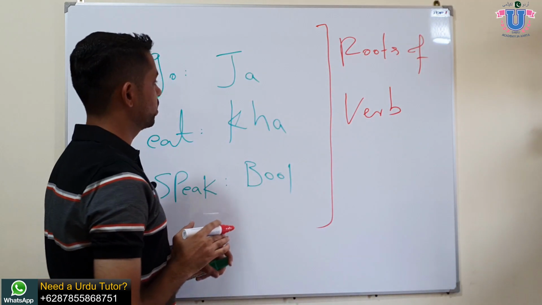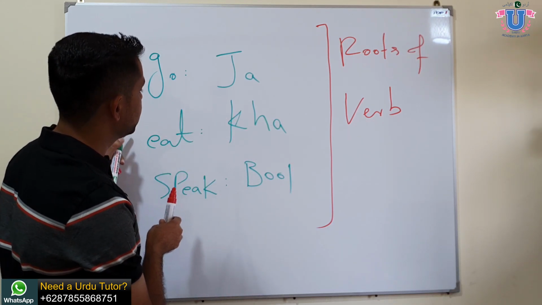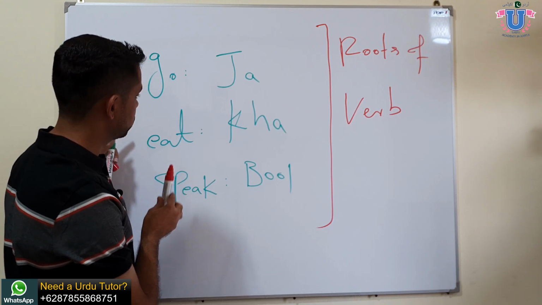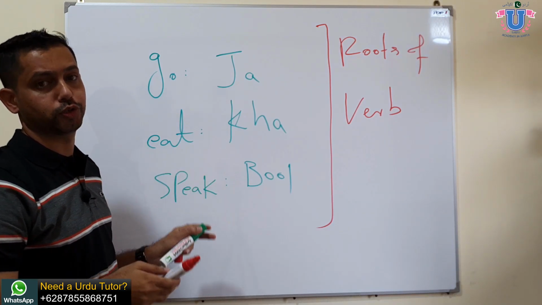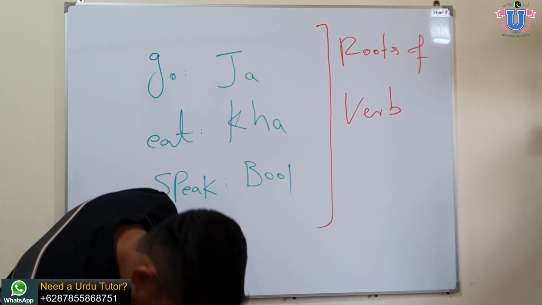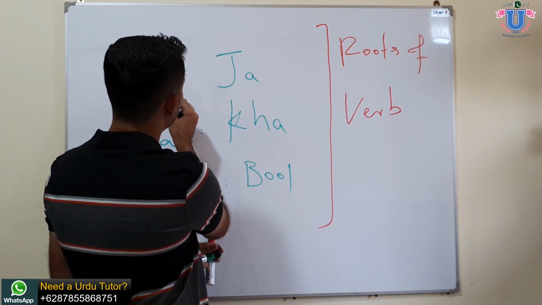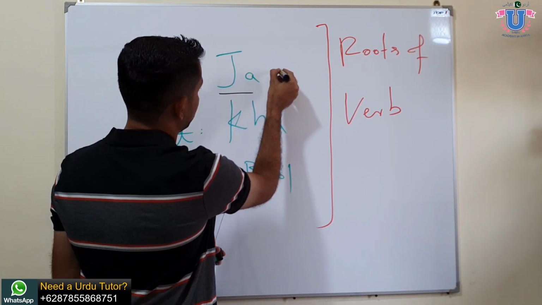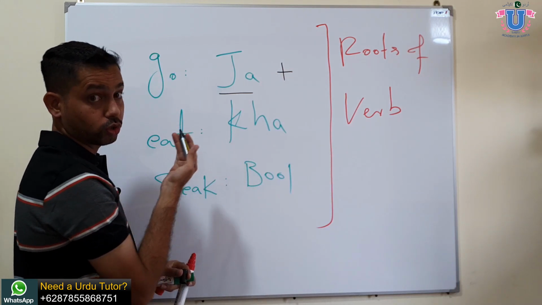Now, how do the verbs work in Urdu? These verbs are called roots of the verb, that means these are the basic verbs, and to make a sentence we need to learn verb conjugation. Okay, what is verb conjugation? Verb conjugation means that go is always ja, and after ja you need to add something as a suffix to show it is go, goes, or going.